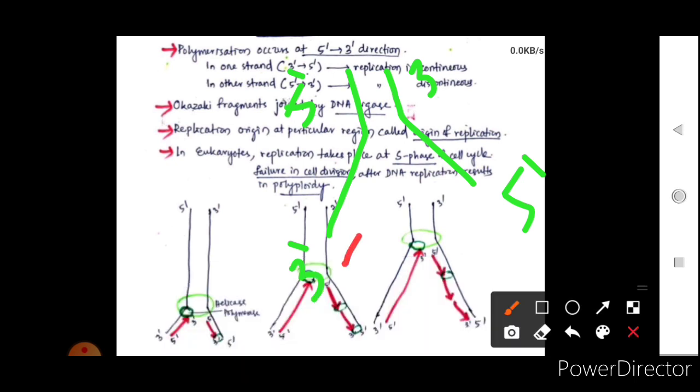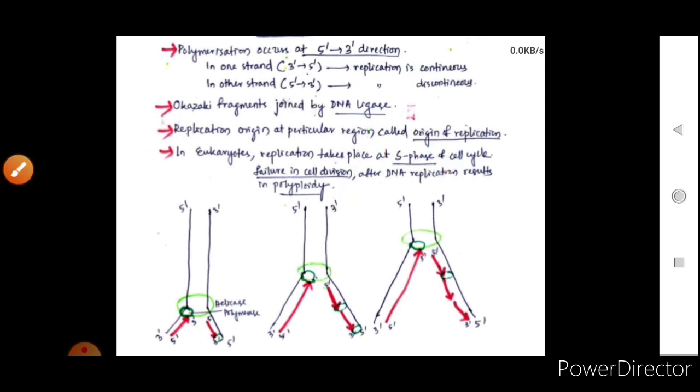So here the strand will be formed very easily, but in this other strand, the strand will not form easily. So it will be synthesized in the form of fragments that are called Okazaki fragments, because it is in the wrong direction, that is in a discontinuous way. So Okazaki fragments will be formed, and then these fragments will be joined with the help of DNA ligase.